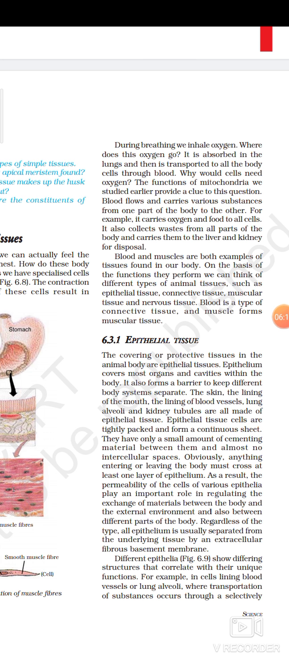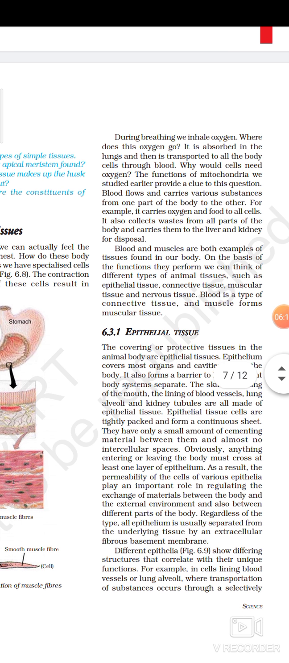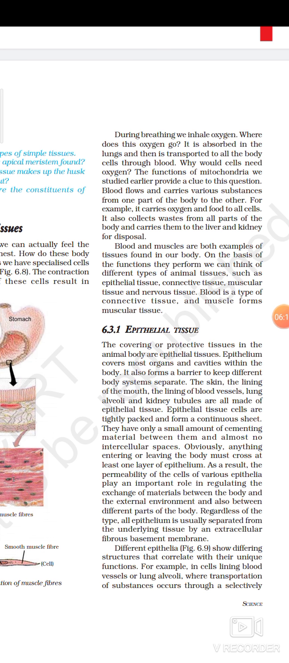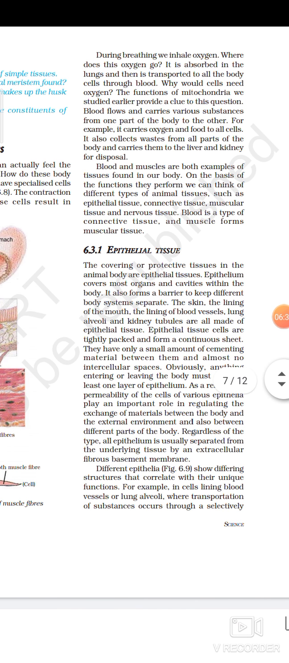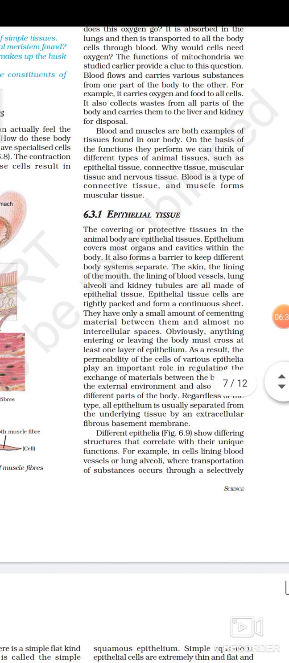So what are the different types of animal tissue we have got? Epithelial tissue, muscular tissue, connective tissue and nervous tissue. Now we have to study in detail what functions they perform in our body. The first type of animal tissue is the epithelial tissue. The covering or protective tissue in the animal body is epithelial tissue.